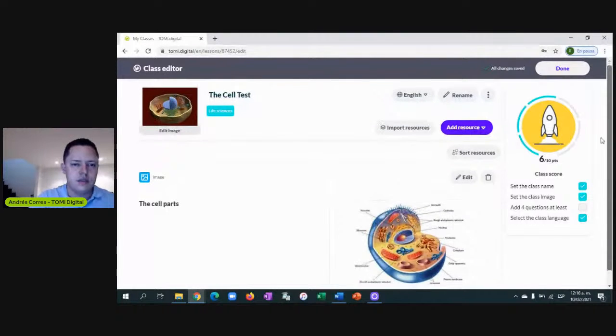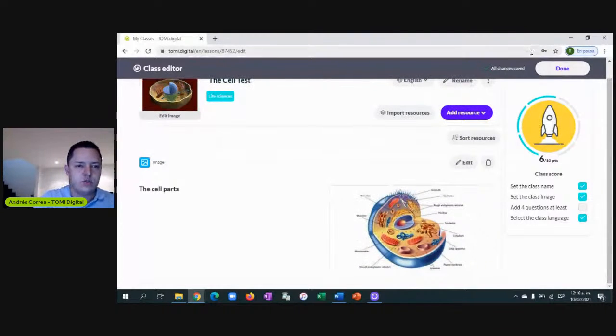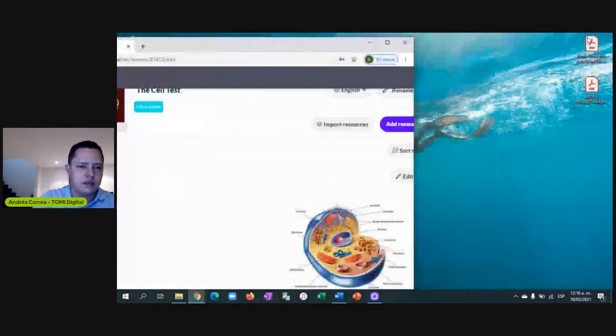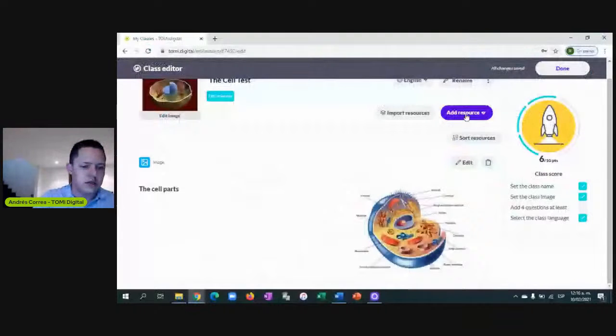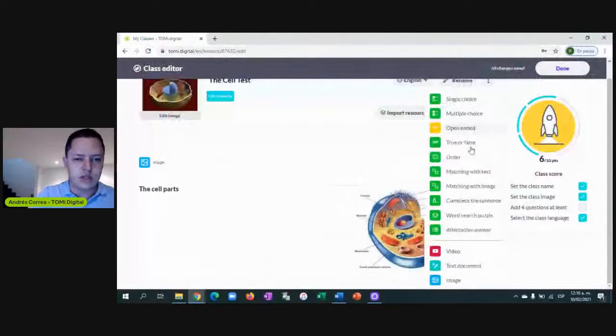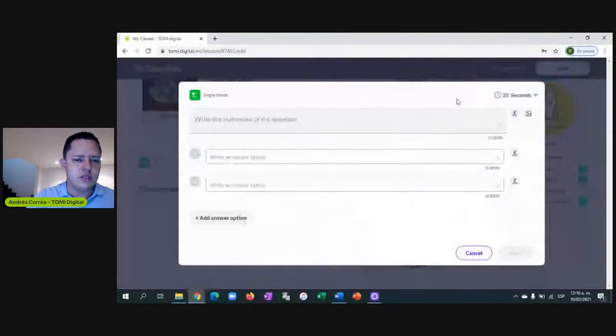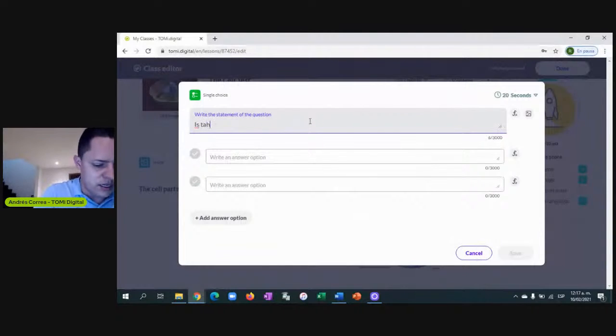Okay, so the next one, check right here. Okay, we're good to go. Edit, sort, and another resource. So the other resource, which is the second one, is a video, or it's moving into the resources right now. So the single question, so this is the single choice, is the back wall brown?